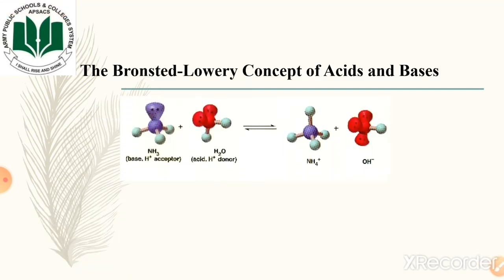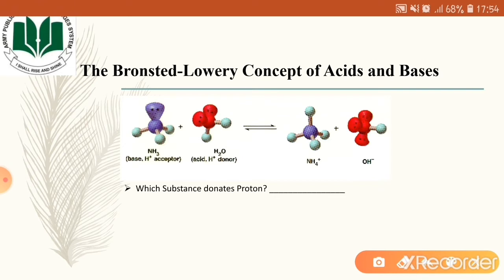Now we will see another example in which ammonia reacts with water molecule to form ammonium ion and the hydroxide ion. Now which substance is donating proton here? Here you may see that the water molecule has been converted into hydroxide ion.